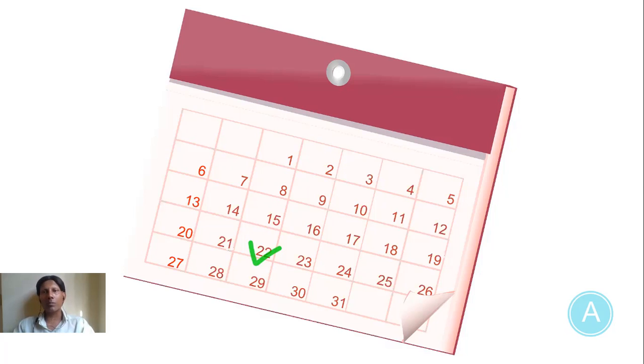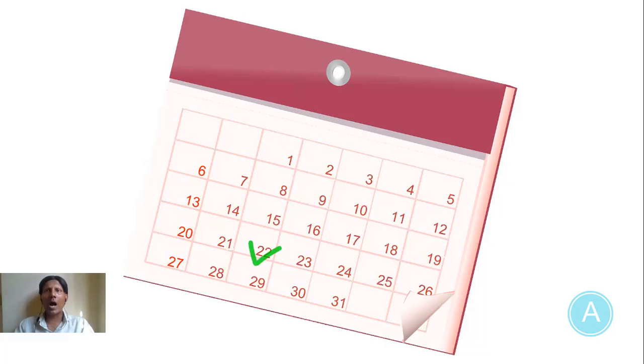For example, you are supposed to pay the electricity bill on the 22nd, so you need to set up a reminder on Google Calendar that electricity bill payment is on the 22nd, so that Google Calendar can remind you a day before, or 2 days before. An email reminder will be there, a notification reminder will be there, and all such reminders will be there. Even when you log in to that particular calendar, you can find out that on the 22nd you have to do this task. So this is very easy to organize your tasks, and it is not difficult, it is very easy.